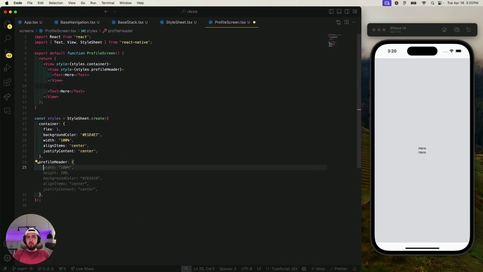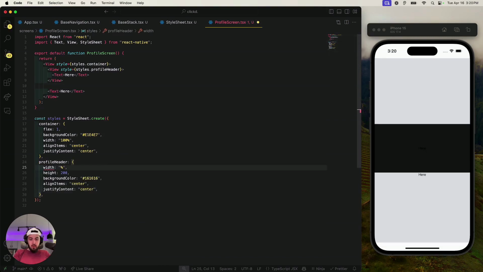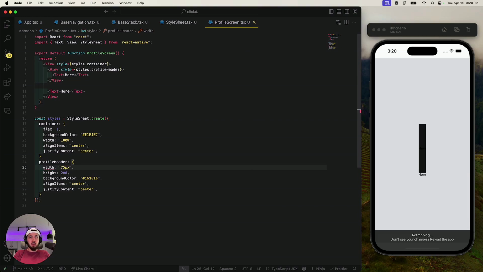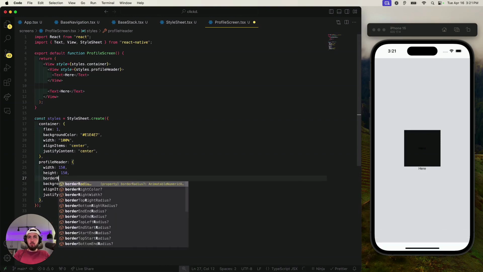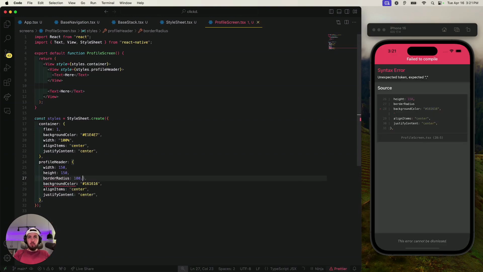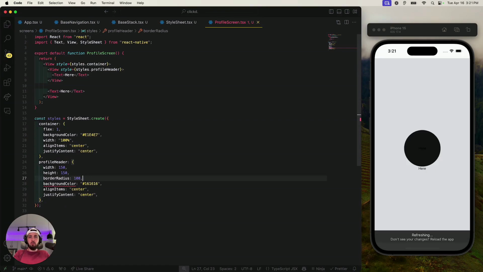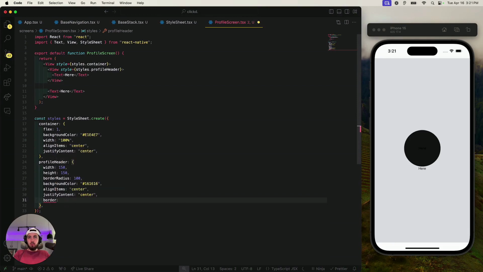Okay, so let's see. Let's see if Copilot will help. Nope, I guess it did to some degree, but let's see, 50%, or you know what, I didn't do a hard pixel value, I think. Width 150, height 150, I'll say border radius 100, ball. Monokai Pro, please leave me alone. Not right now. Say border, will that work? No. Add border, let's see.